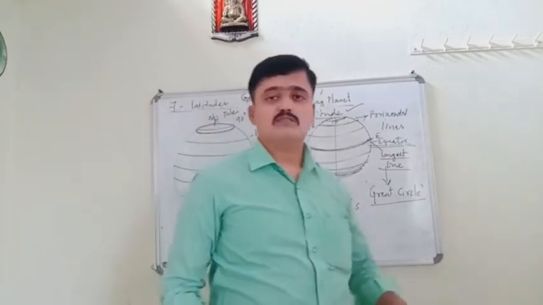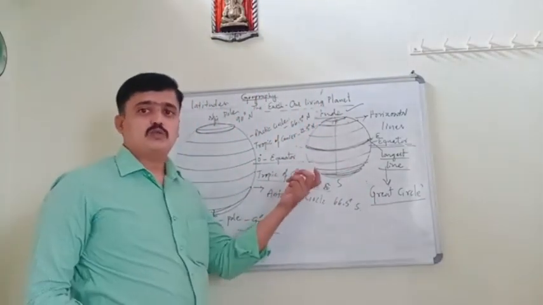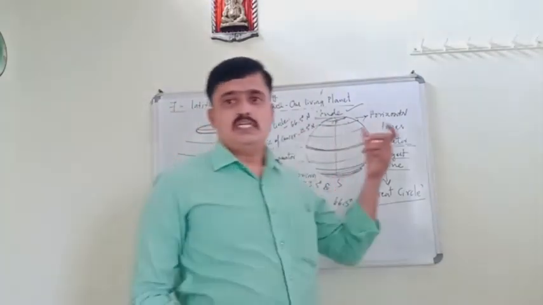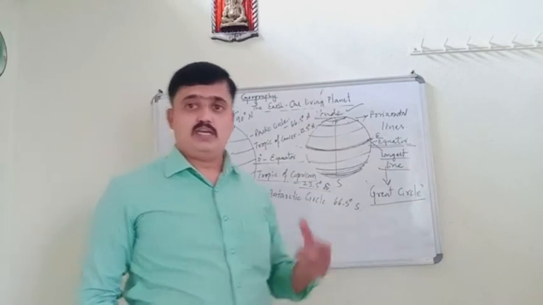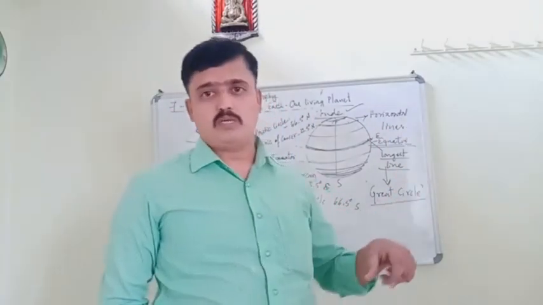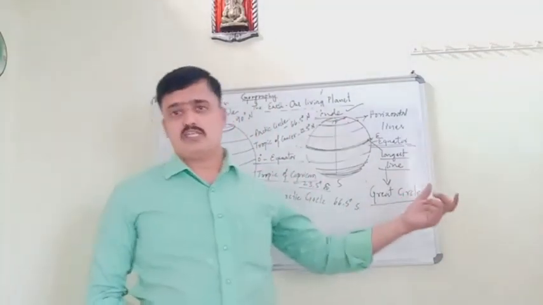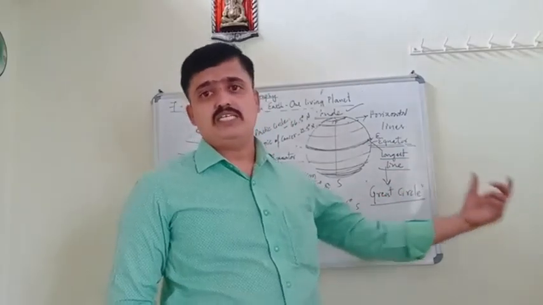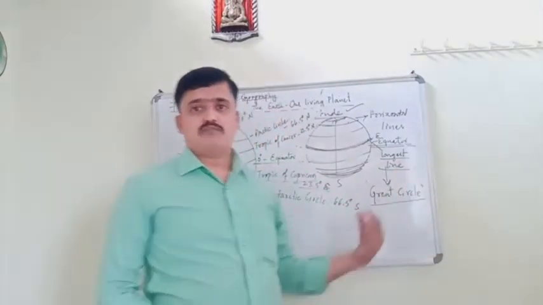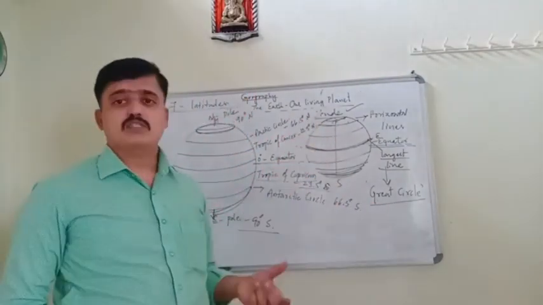So in this class, what we have studied is the Earth and the different names it is called by, the size of the Earth, land hemisphere and water hemisphere, northern hemisphere and southern hemisphere, western hemisphere and eastern hemisphere, then the shape of the Earth, and finally the latitudes.